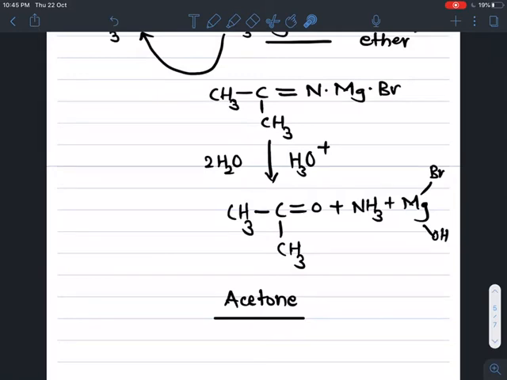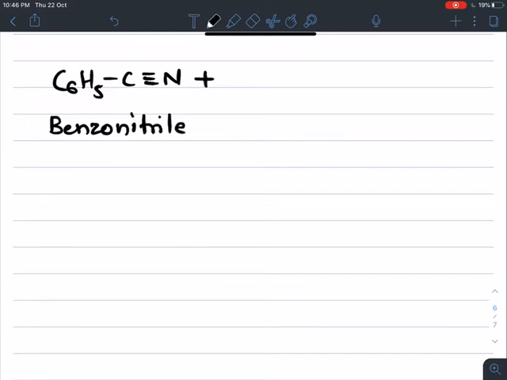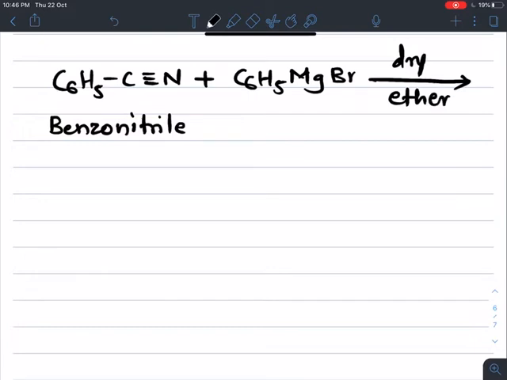Now if we take one more example, an aromatic ketone is prepared by using benzonitrile, C6H5CN. Benzonitrile, the name of this compound, undergoes a reaction with phenyl magnesium bromide, C6H5MgBr, in the presence of dry ether. The reaction always takes place in the presence of dry ether. Addition takes place. Let's see how the addition takes place.